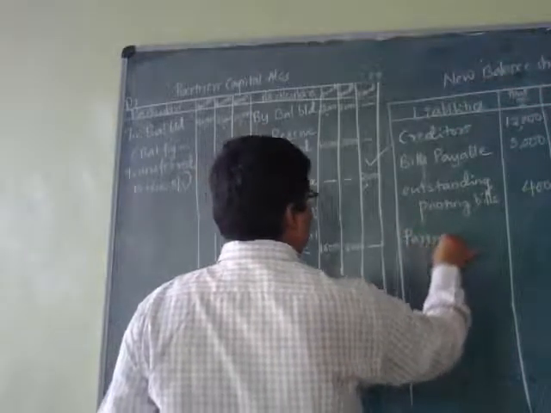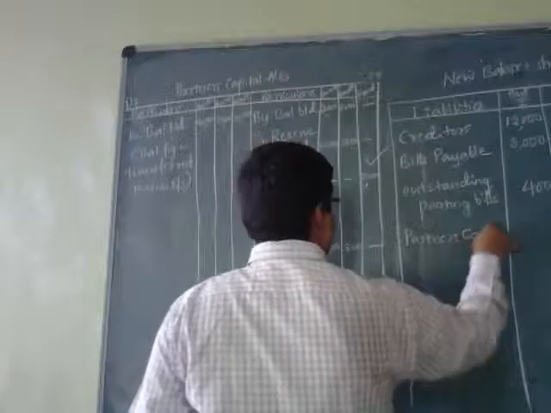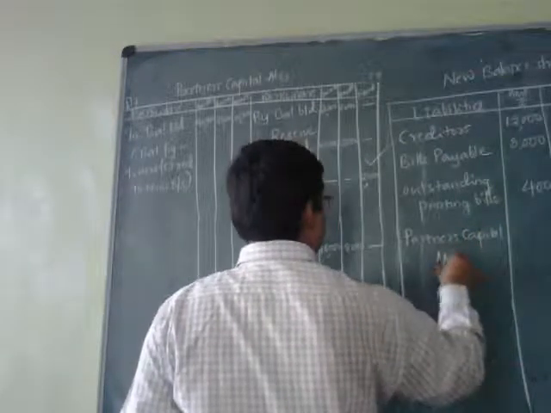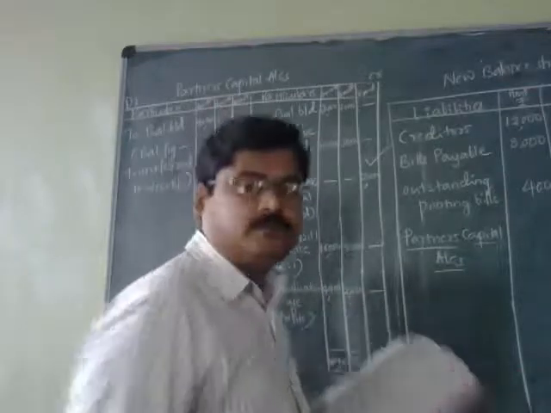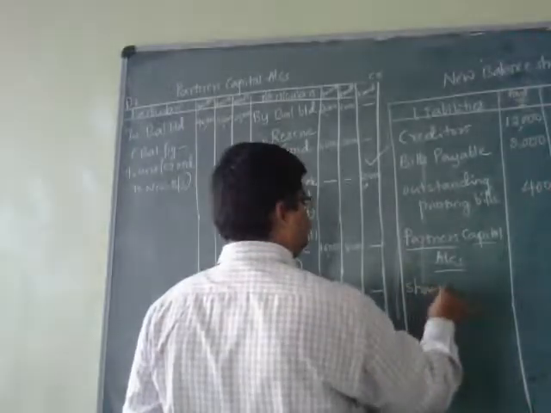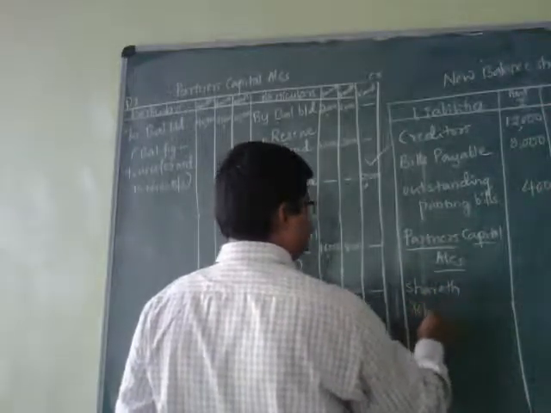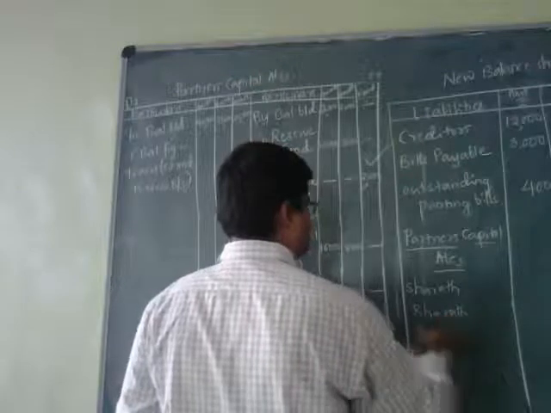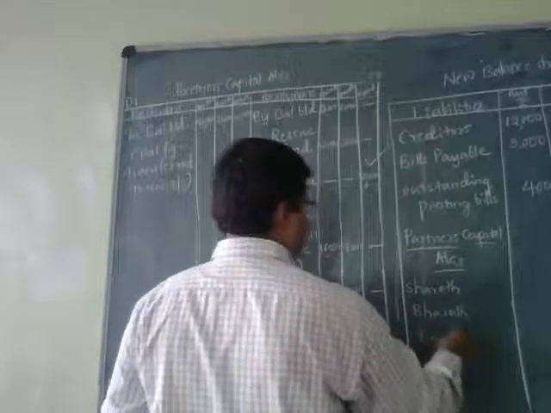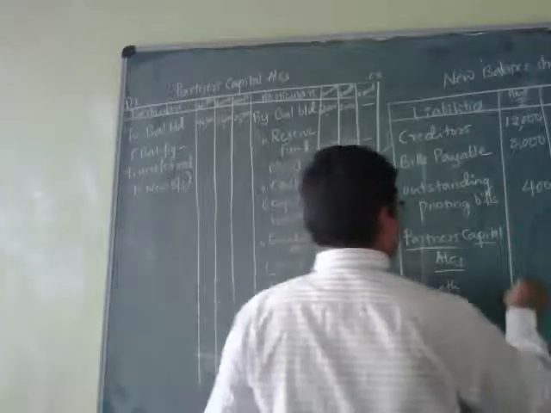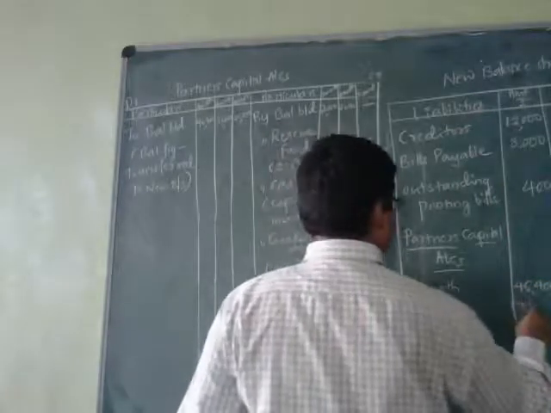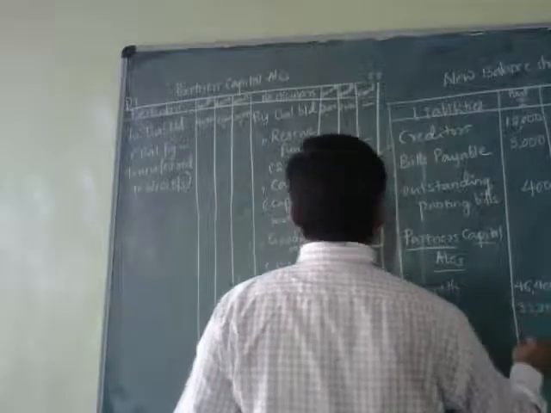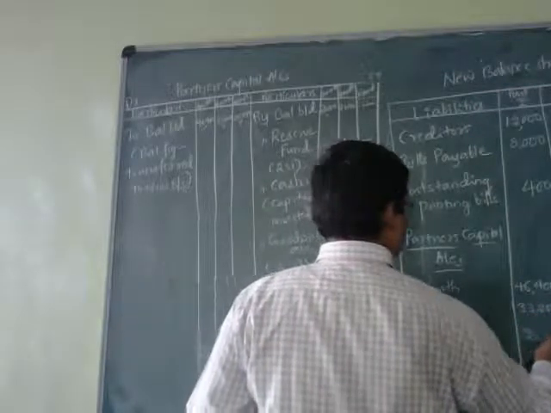Now the same balances I am going to show as the partners capital account in my new balance sheet. Sharat, Bharat as well as Kama. $46,400, $33,200, $25,000.